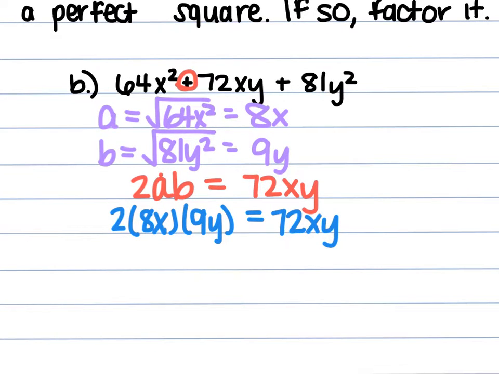So when we multiply this, the 2 times 8x is the 16x. Then 16x times 9y is going to give us 144xy. And that is not equal to 72xy. So this is not a perfect square trinomial.